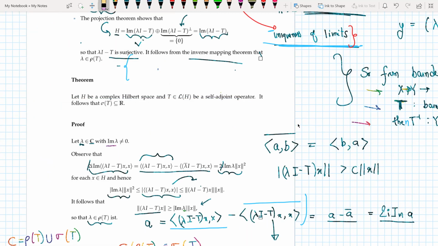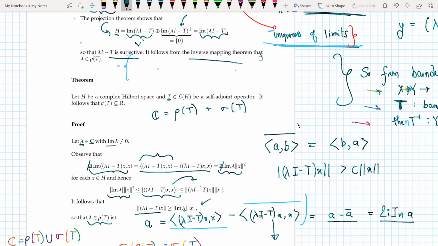In this theorem, I proved that let H be a complex Hilbert space and T be a continuous self-adjoint operator. It follows that sigma(T) is a subset of R. So I start by taking lambda in the complex plane such that the imaginary part of lambda is not equal to 0. So I know that my complex plane is composed of the resolvent set and the spectrum.